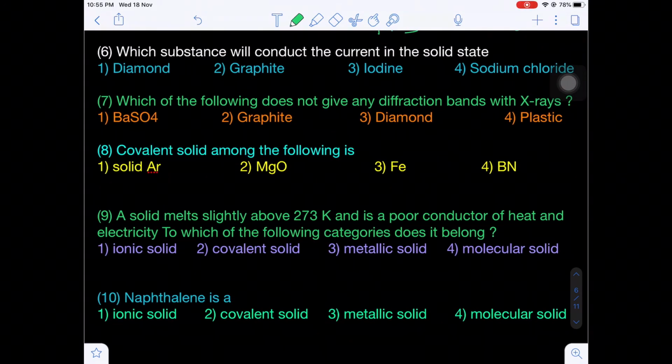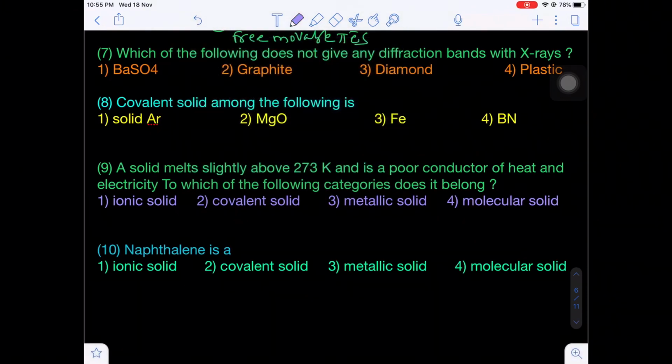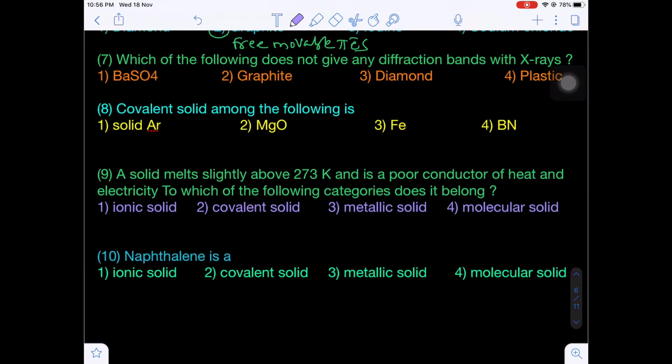Now, which substance will conduct current in the solid state? Diamond is a bad conductor of electricity, graphite is a good conductor of electricity due to free movable pi electrons. Next question: which of the following does not give any diffraction bands with X-ray? What is the major difference between crystalline and amorphous?